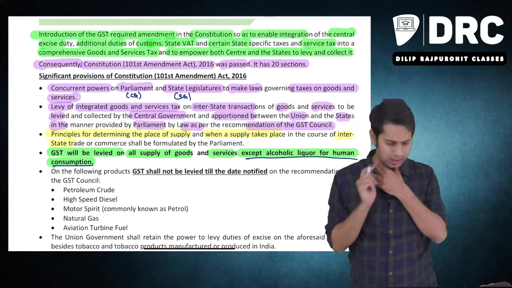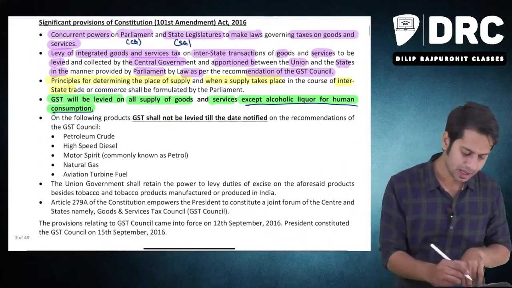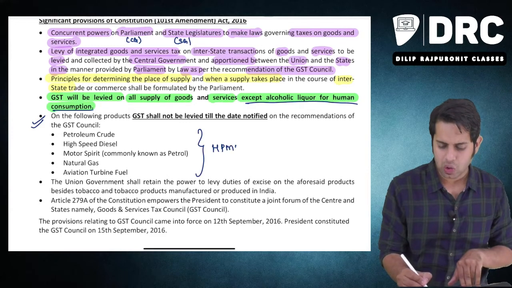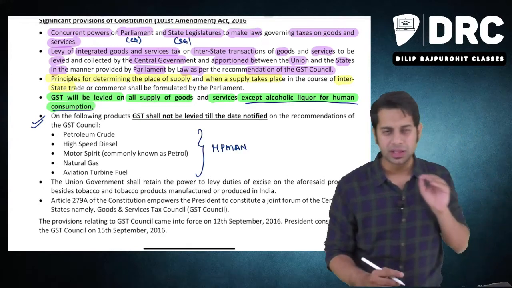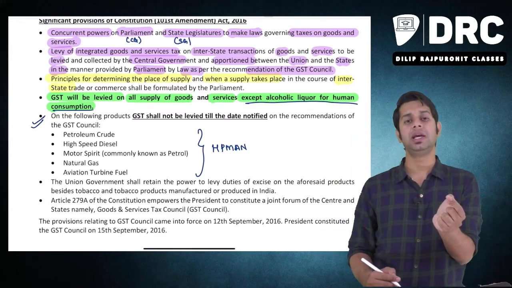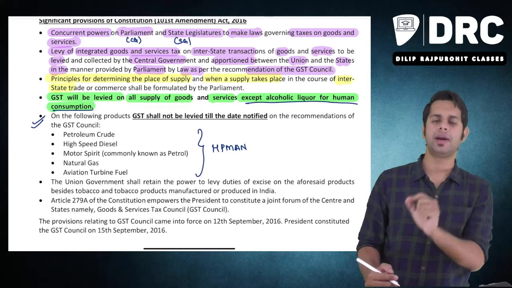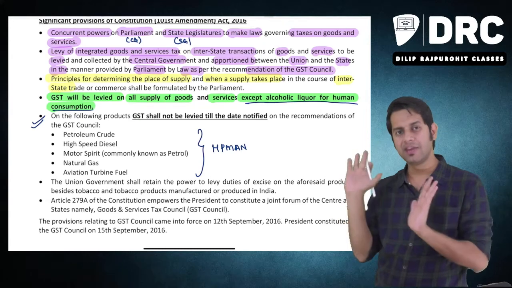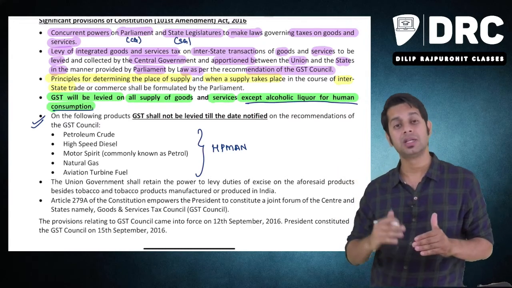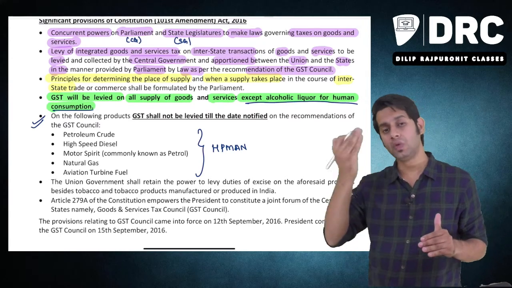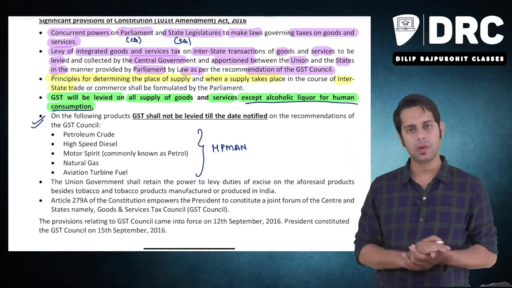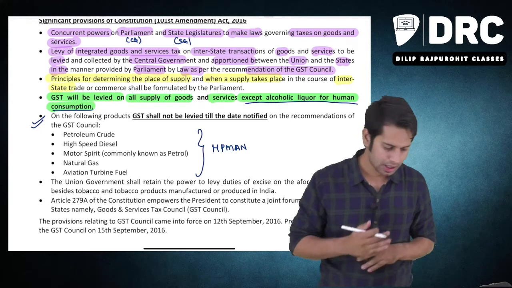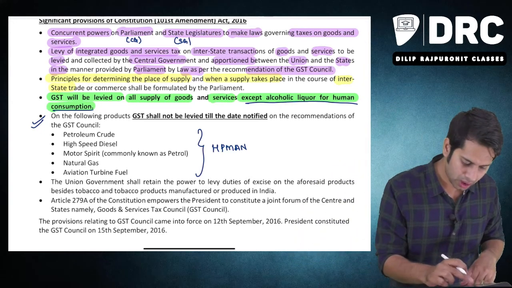Then similarly, they are telling on these 5 products, which I also call HP MAN, GST will be levied from the date notified by the government. Please note, on alcoholic liquor for human consumption, GST can never be levied. But on these 5 products, GST will be levied from a future date which will be notified by the government. Government will tell you from which date GST will be levied on these products. So what are these products?